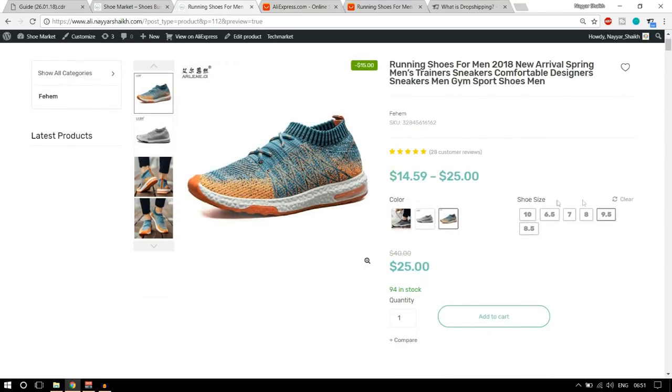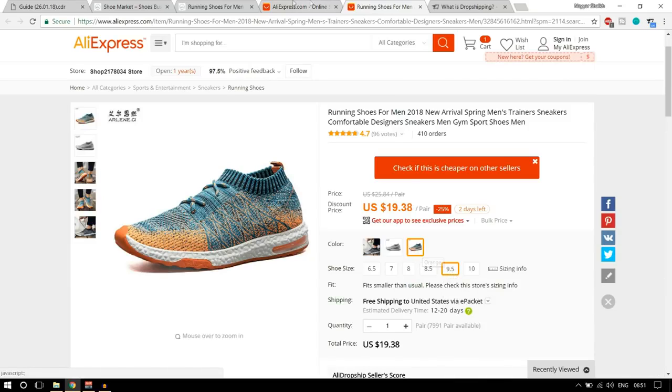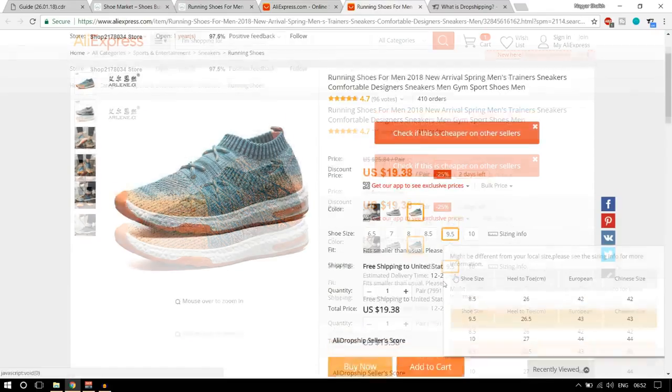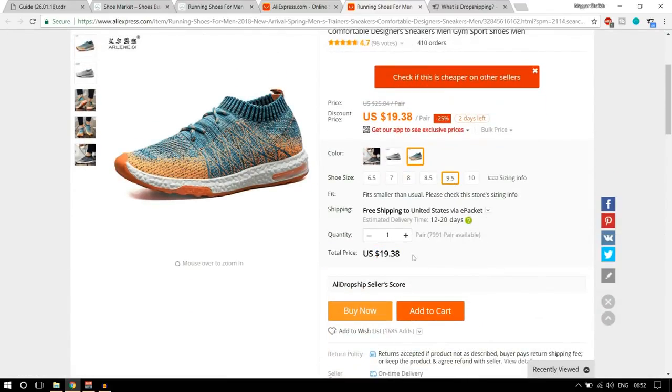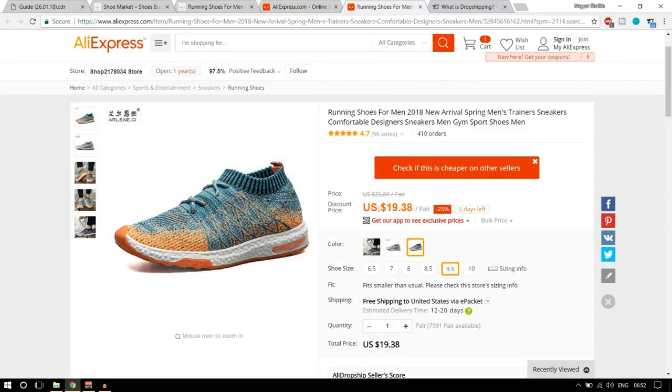For example, if you see over here, there are different variations available, different shoe sizes and different colors. Now I have selected one variation over here. For example, here we have selected the size of 9.5 and the color of orange. And here also we have selected the same orange color, 9.5. Now here, as you can see, the rate is $25 and here the rate is showing $19.38. Now when someone comes to your website and purchases this product, they will pay $25 to you. Okay, but you're getting this product for $19.